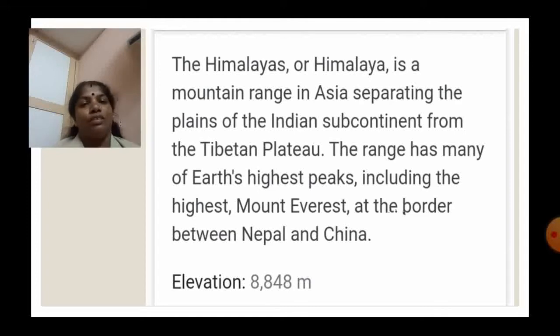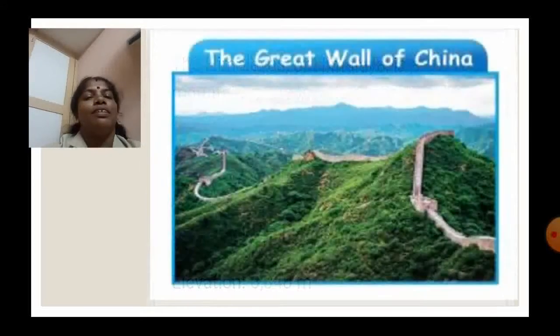Here, elevation. Elevation means height. So the height of Mount Everest is 8,848 meters. It is so high, yes.